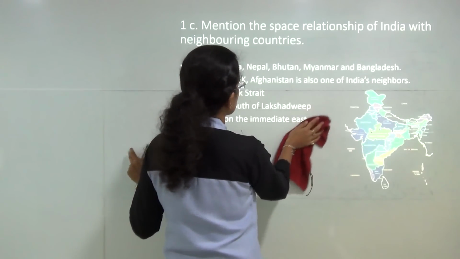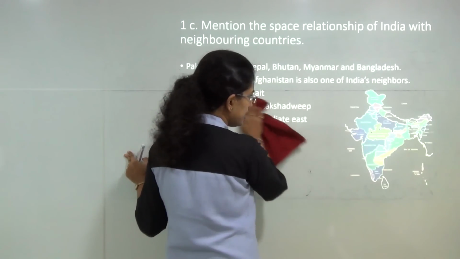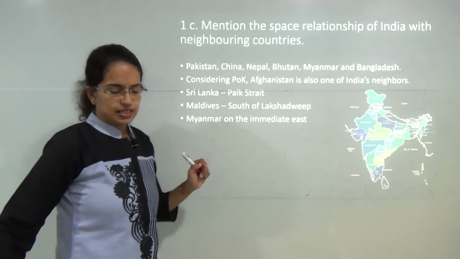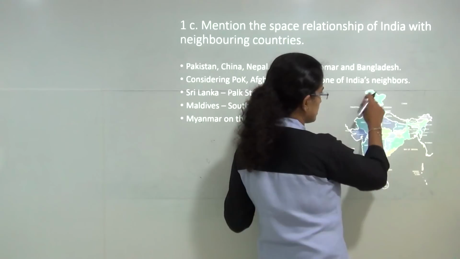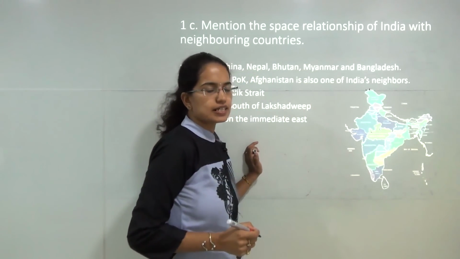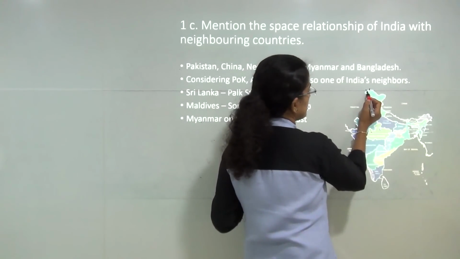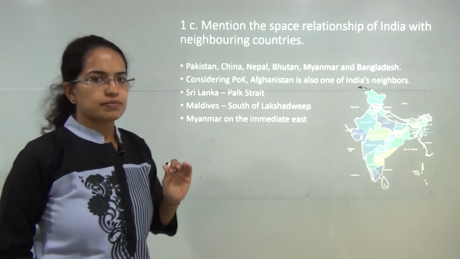Now next is the spatial relationship of India with the neighboring countries. Here you have to mention India's relation with various countries. Now the most important aspect is when we consider the map of India, you have a small portion of Pak occupied Kashmir that is sharing the border with Afghanistan, and you must mention that.